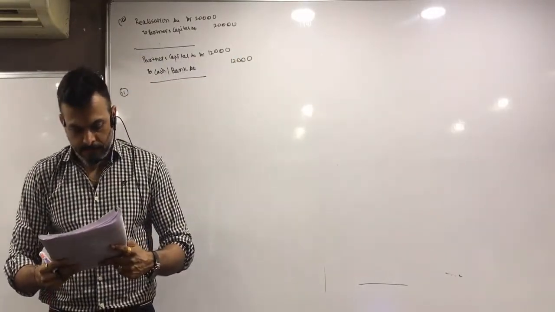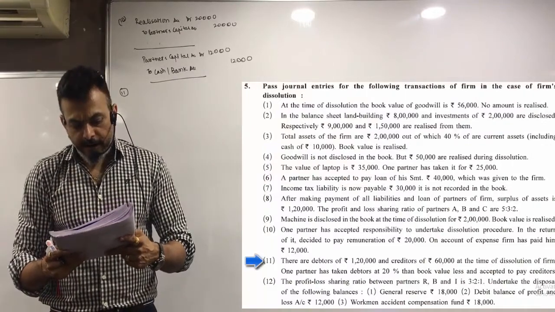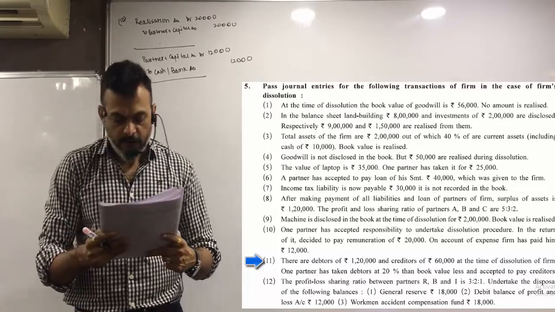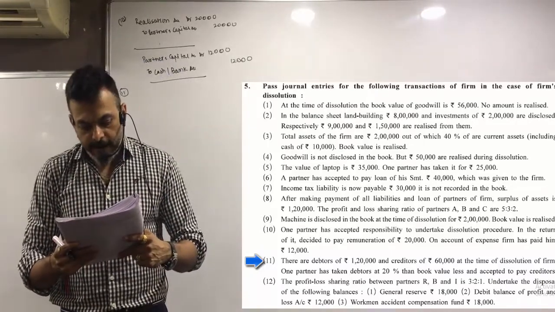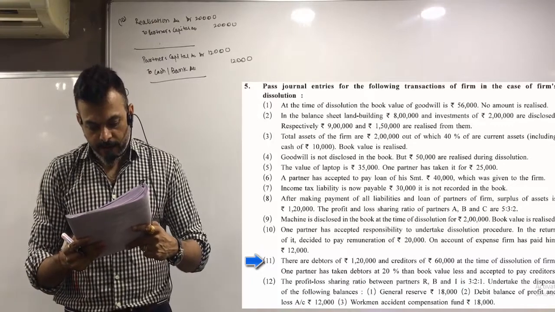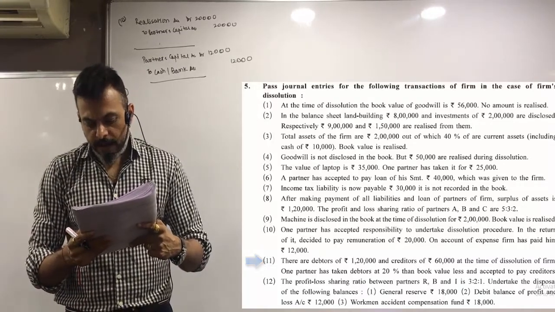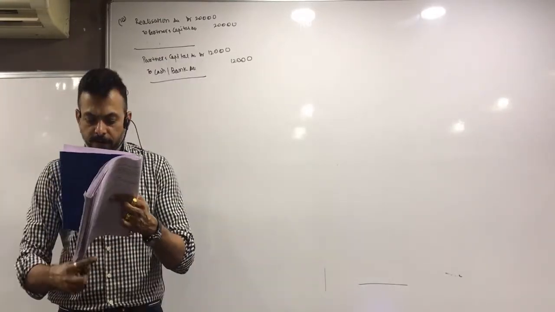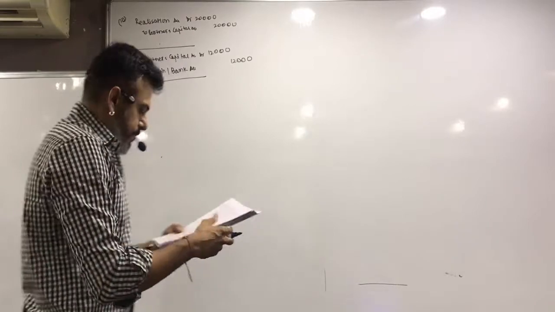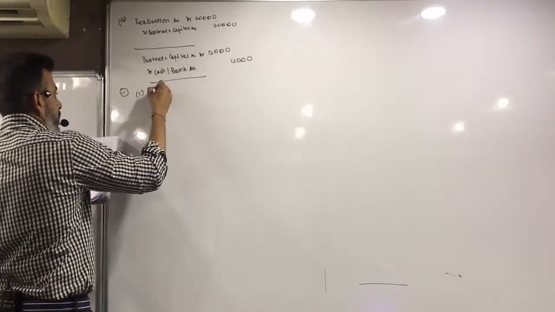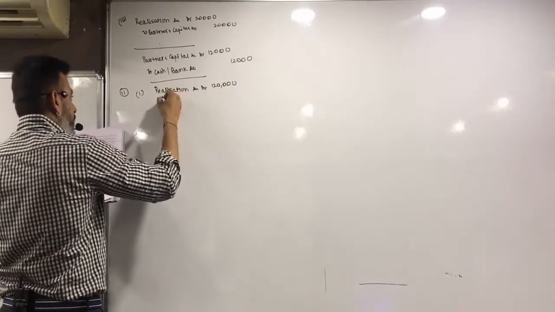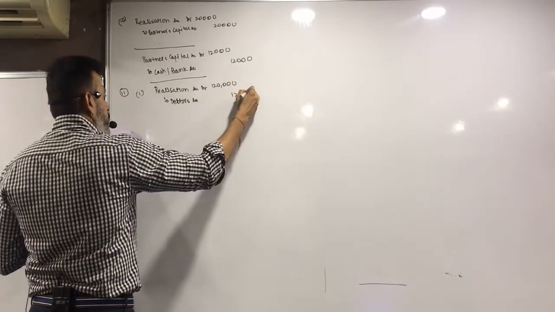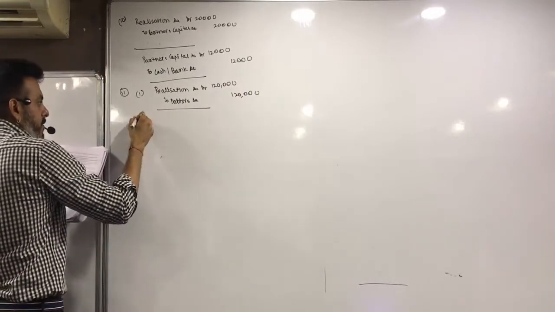11th. So interesting one. There are debtors of 1,20,000 and creditors of 60,000 at the time of dissolution of the firm. One partner has taken debtors at 20% less than book value and accepted to pay the creditors. चलो पहले इन दोनों को ट्रांसफर कर दो. Realization account debit 1,20,000 to debtors account 1,20,000.